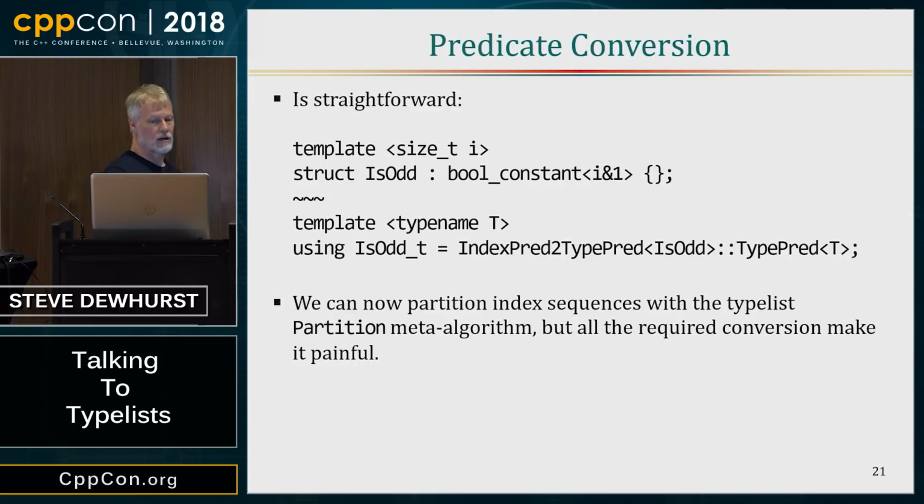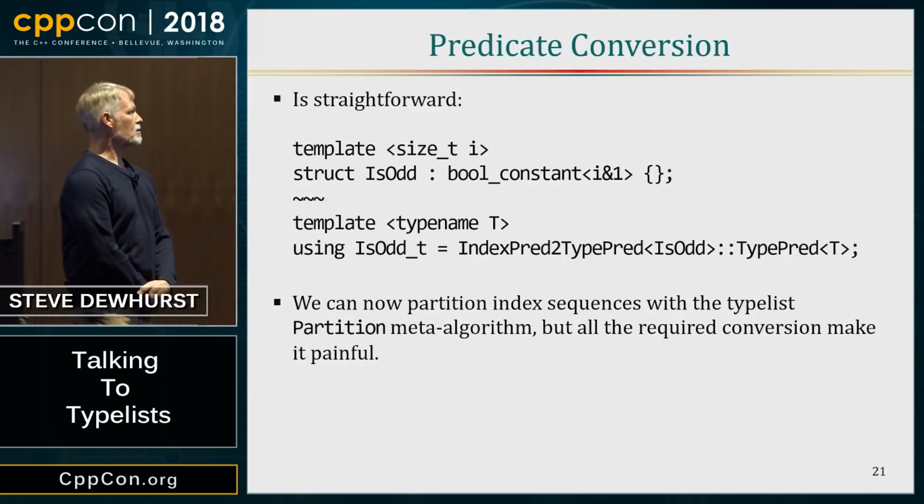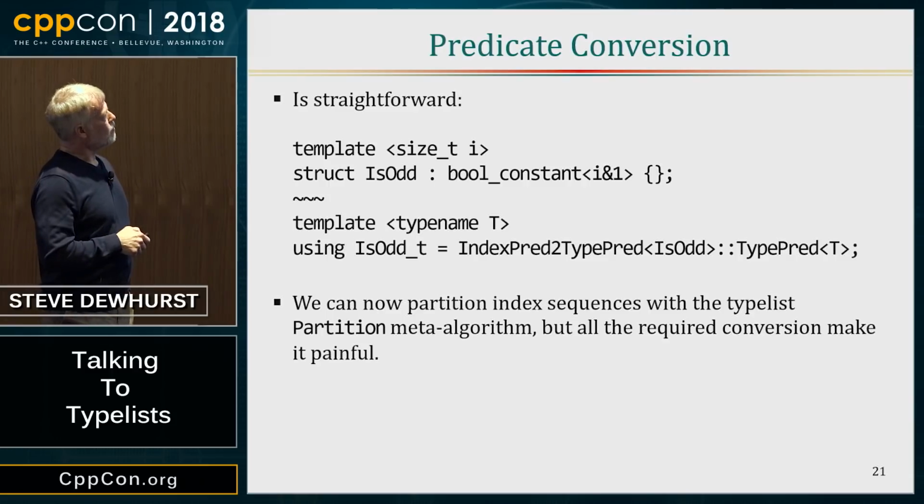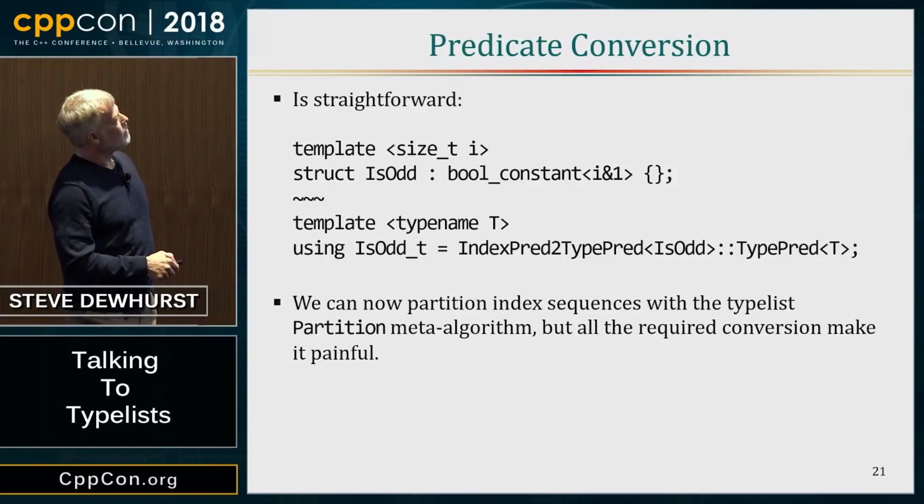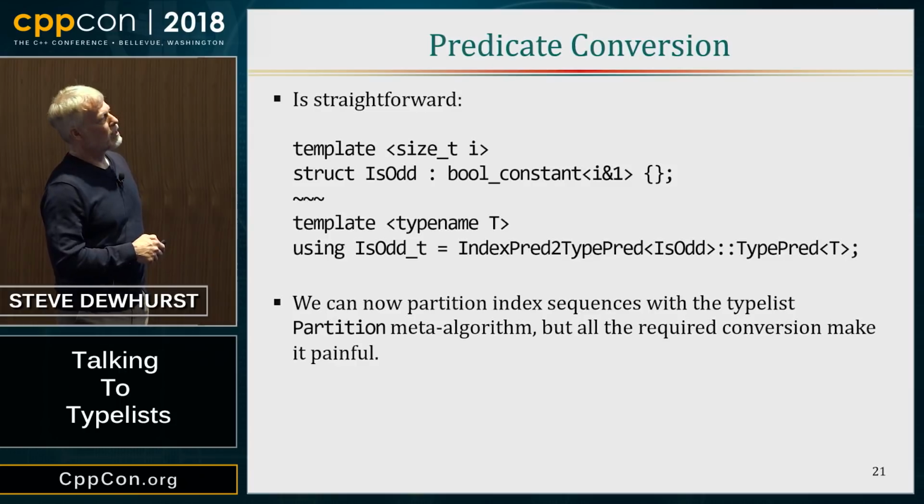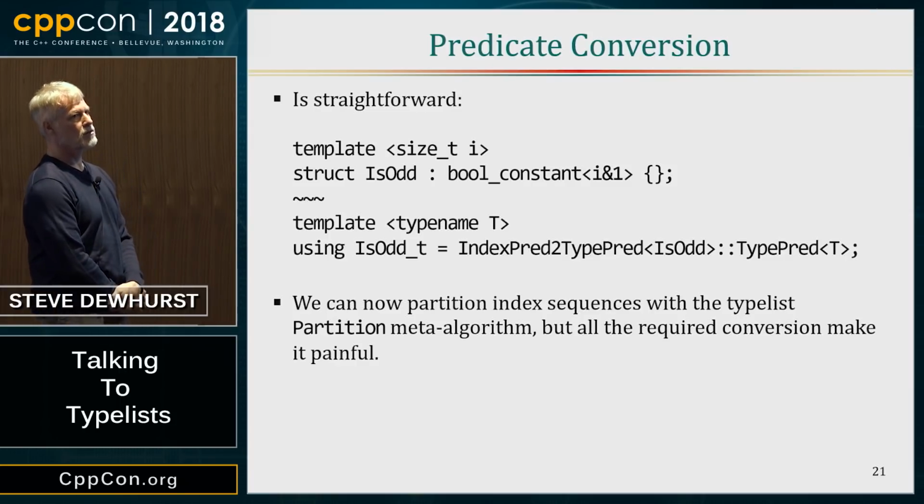So here's an is-odd predicate. It tells me if an index is odd. And I can create the corresponding type predicate by using our converter. So I can convert is-odd, and I can extract this nested template, and that will be my type predicate that corresponds to the index predicate. Painful is a well-chosen word here. You don't want to do this very much.